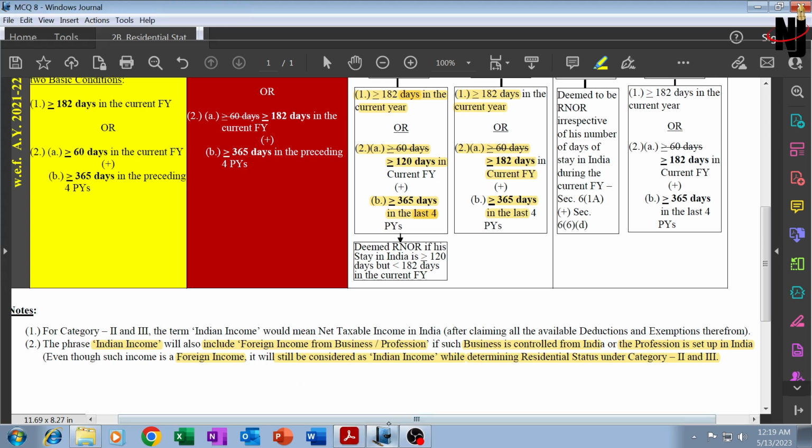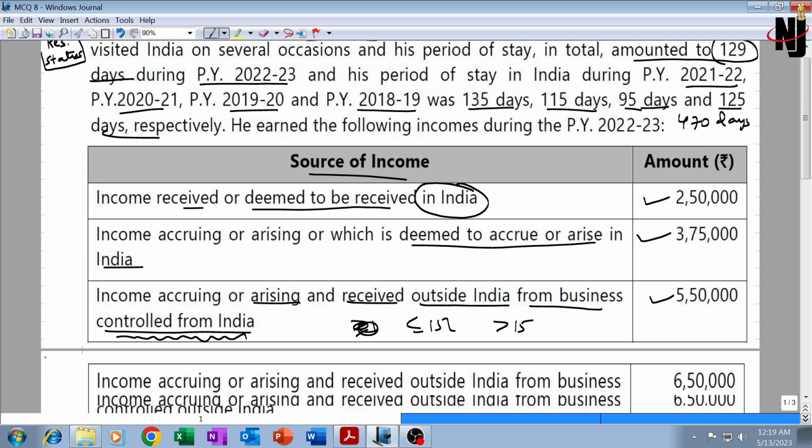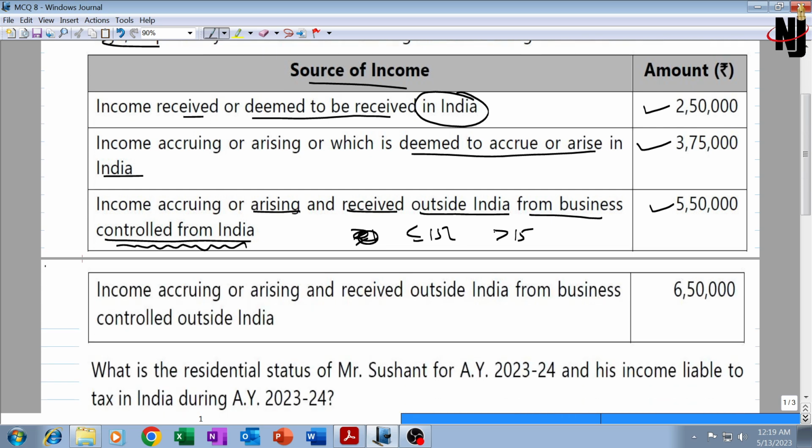So this income, though it is a foreign income, then also for the purpose of finding out whether Indian income is up to 15 lakh or it is exceeding 15 lakh, for that purpose this will be counted as Indian income and not as foreign income, though it is typically foreign income. However, depending on his residential status, if he turns out to be resident, then this 5,50,000 will be taxable in India only if he turns out to be ROR or RNOR, and not in case he turns out to be non-resident. The taxability of this income we will decide later on, but right now for deciding whether Indian income is exceeding 15 lakhs or not, we will have to take into account this income.